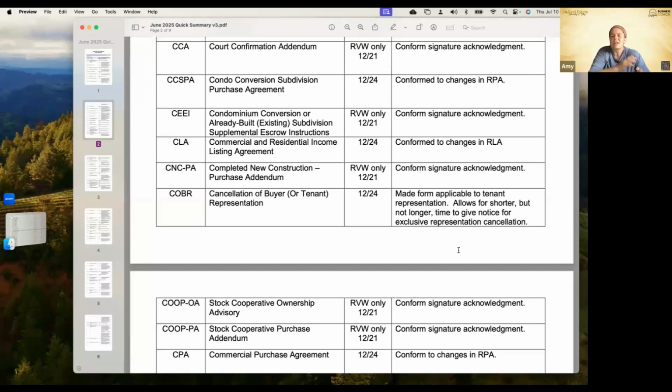And again, we're going to cover some more buyer forms the remainder of this month. Every Thursday, we'll be meeting at 9 a.m. to go over these buyer forms. So we'll be going through the RPA, looking at what forms are attached to that residential purchase agreement, making sure you guys are comfortable. If you have questions about specific forms that are buyer related, bring them with you next Thursday because I can dive into those as well.